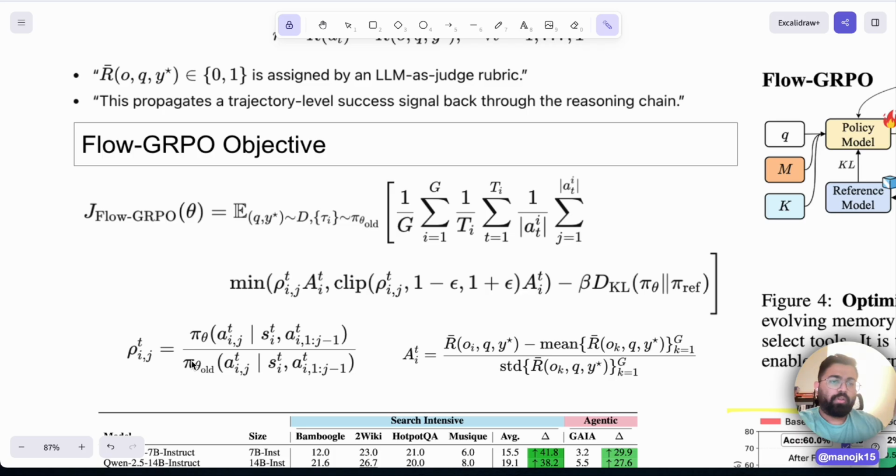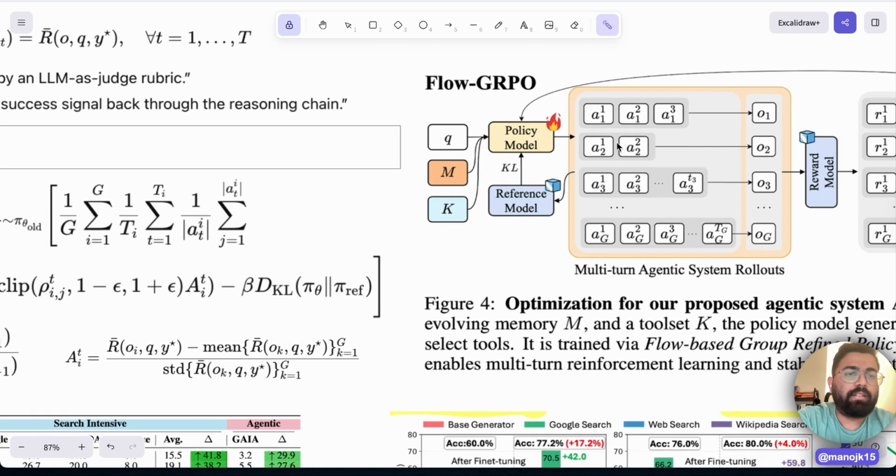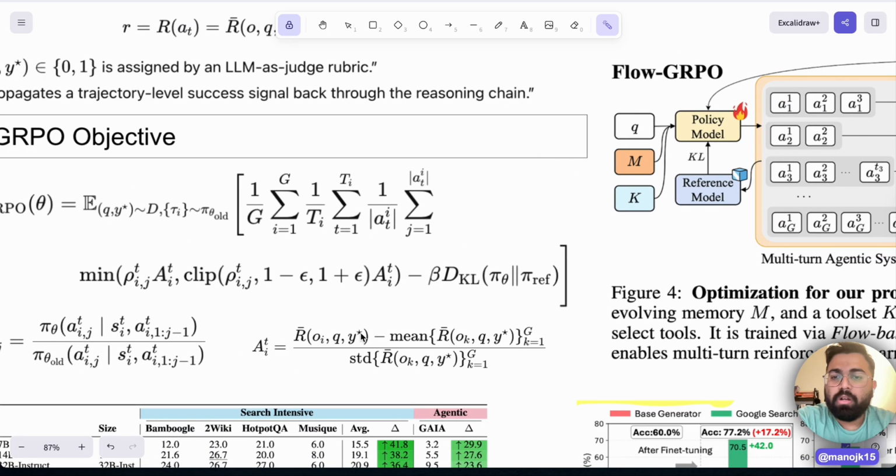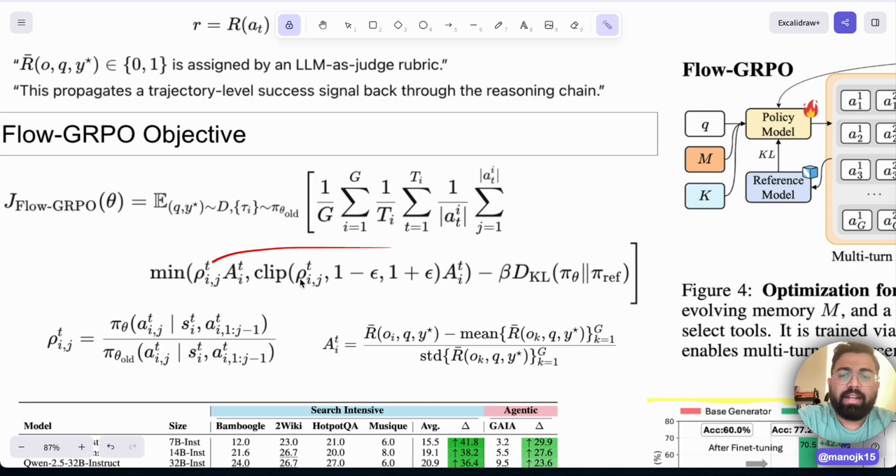So for every rollout, you figure out how different this action is from the previous rollout, and what the advantage of that is. The advantage comes from how good the output was, and how different this particular rollout was from the previous rollout.